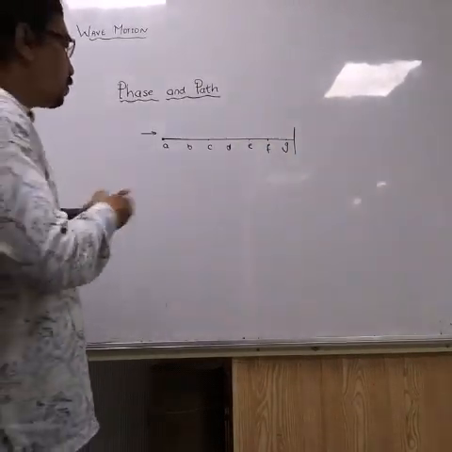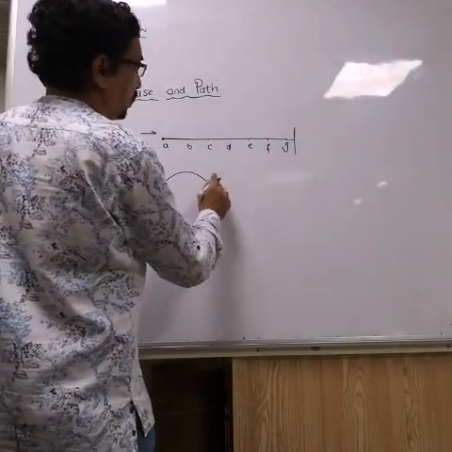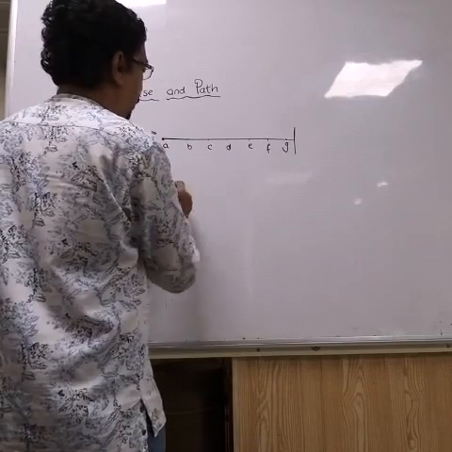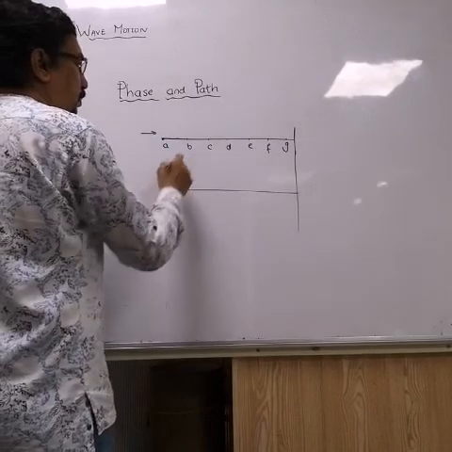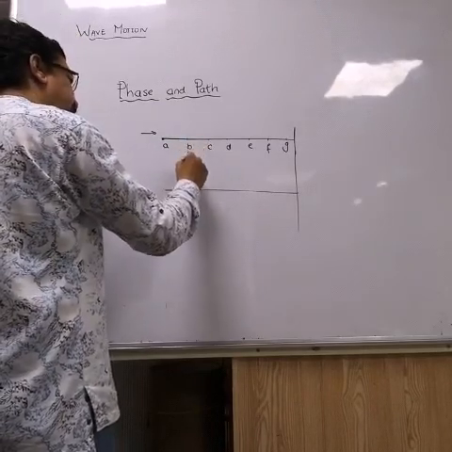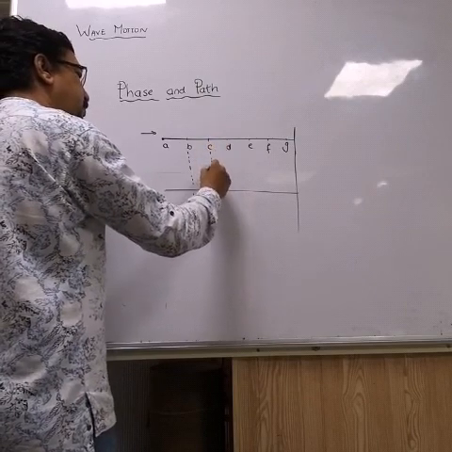Right? So when the wave actually enters, just a minute, let me draw it properly. Okay. I will draw dotted lines to indicate the particles.